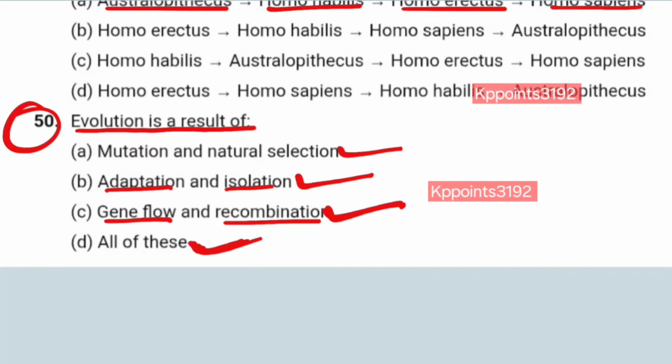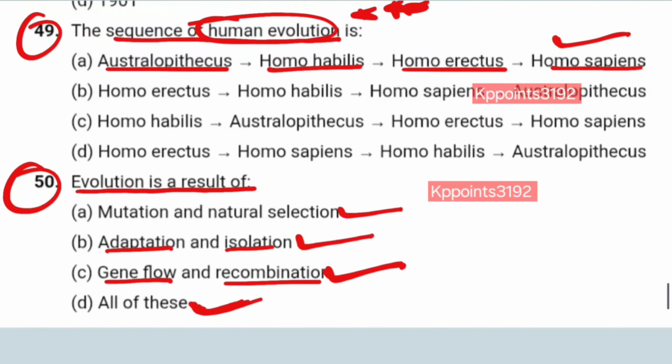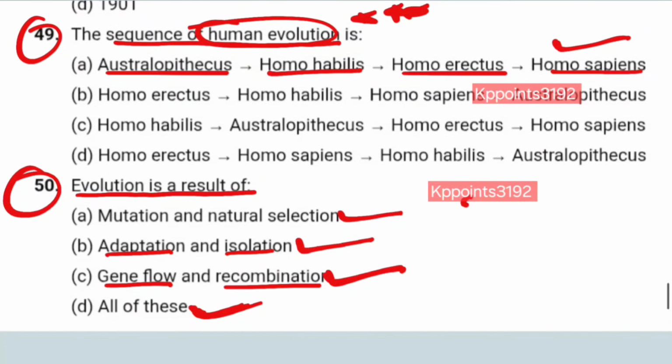All of these? Yes. In this lecture, we discussed the top 50 MCQs of chapter Evolution NCERT.